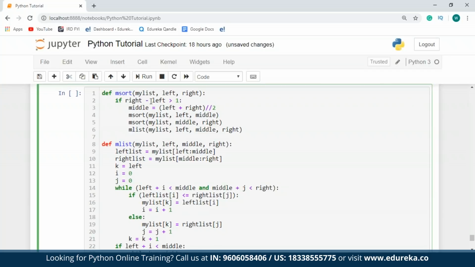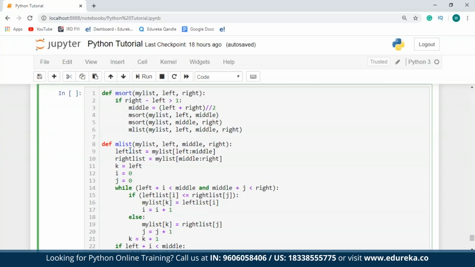And if this is true, it's going to divide the list by 2. Following that, I'm going to sort both the left half and the right half recursively. Finally, I'll create a new list that contains the sorted elements. So over here, I've called an mlist function, but I've not defined it. The next thing I've done over here is defined an mlist function.